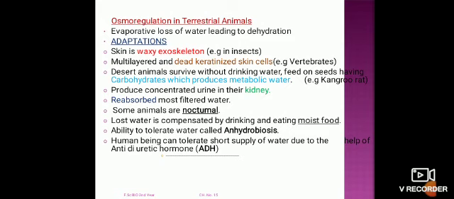These organisms usually eat moist food so that with the food they also fulfill the water requirement.